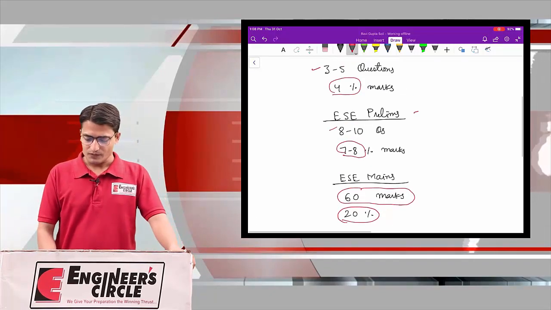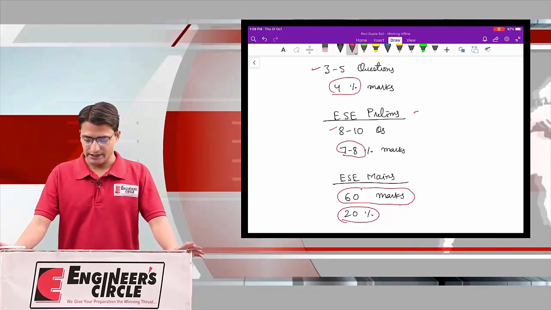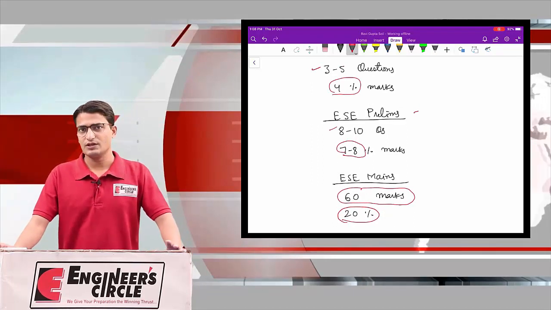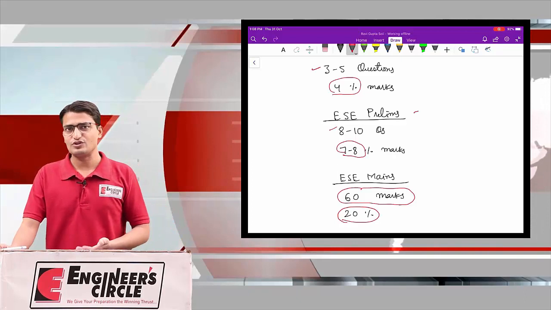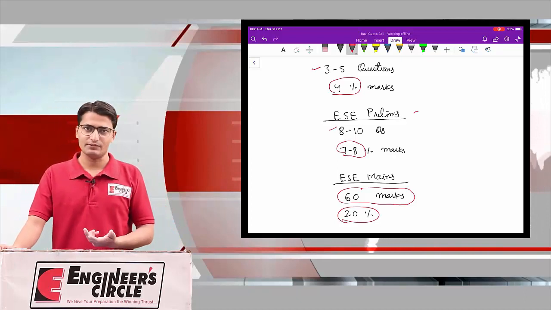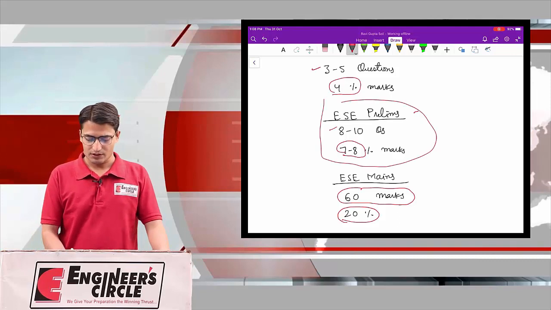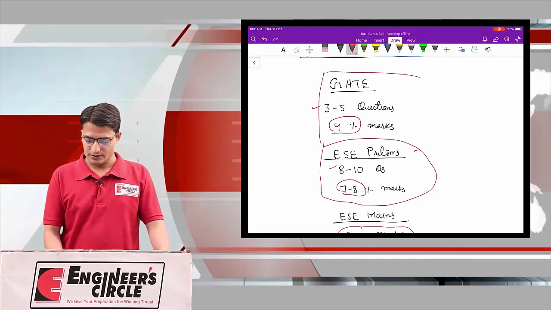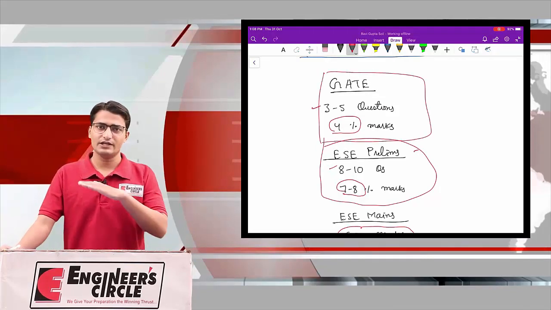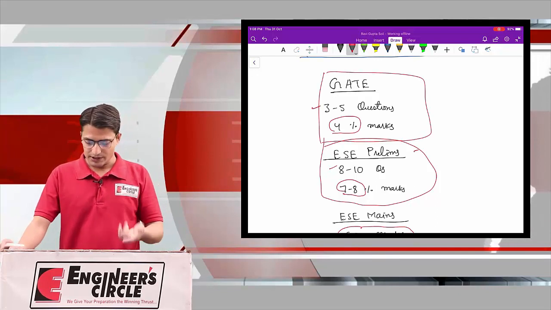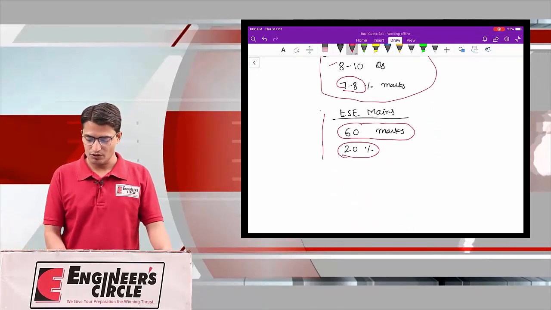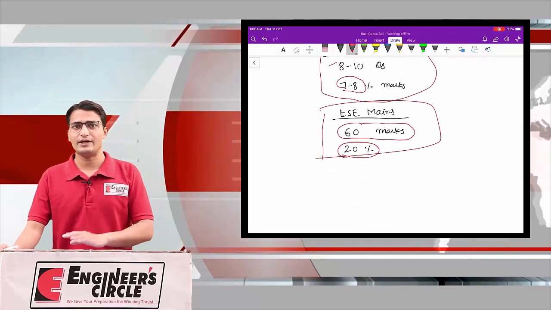In general, the weightage of TOS is not too low and also not too high in case of the GATE examination, and the same in case of prelims. So in prelims and GATE, the weightage is, we can say, medium. But in case of ESE mains, your weightage could be as high as 80 to 90 marks.